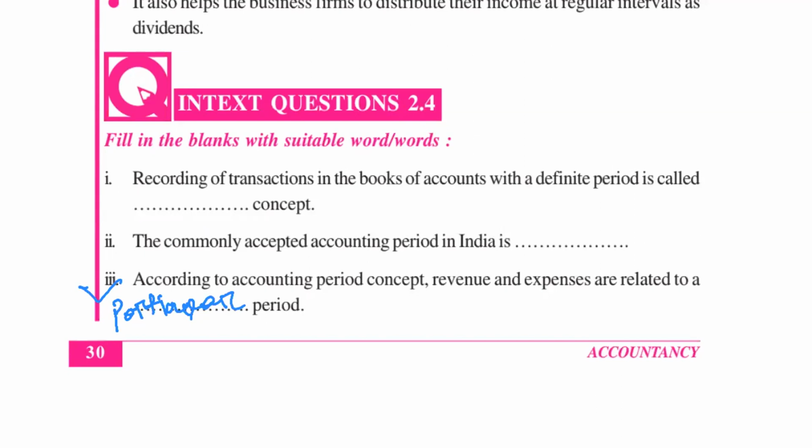We will deduct the expenses of 21-22 from the income of 21-22, and we will get the profit for 21-22. So revenue of a particular period and expenses of that period are compared to determine the profit of that particular period. This is stated by the accounting period concept. Clear?